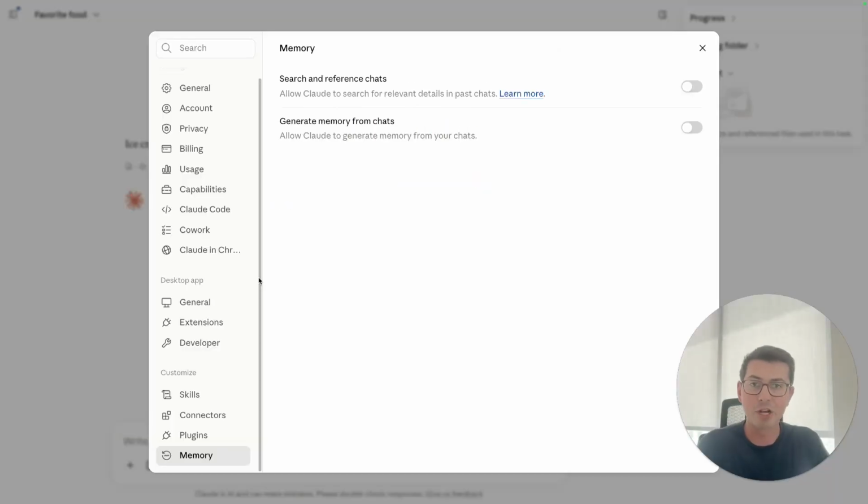The Claude app does have a native memory feature, but notice how I'm saying the Claude app. Claude, the large language model, and Claude, the desktop app, are two different things. Claude, the large language model, is just one part of Claude, the desktop app, which is really a software product.